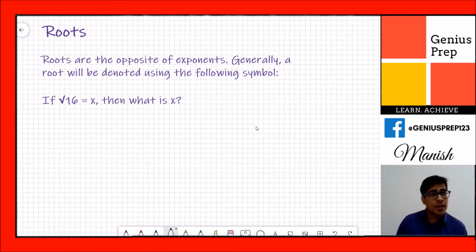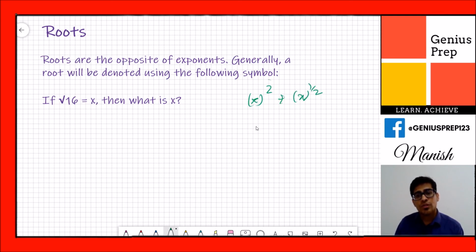Okay guys, so after exponent and fraction base, now we talk about the roots. What are the roots? As I told you earlier also, roots are nothing, it's just opposite to the exponent. Like if we have x square, the root will be 1 by 2. So we just inverse the value, that is called the roots.